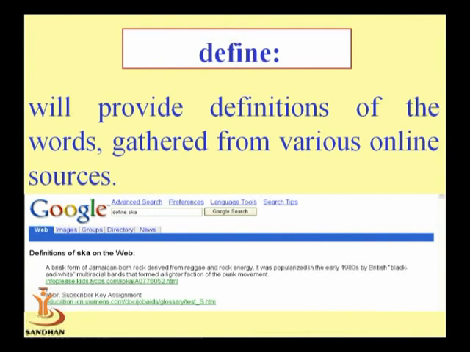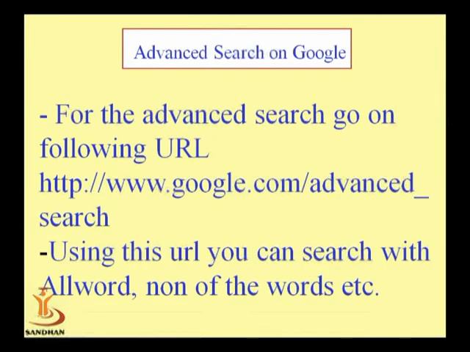Now after that we move on to advanced search. What is the advanced search? Before we search on Google, Google provides us the advanced search procedure, which supports specific searches. For example, if you want to search by title, you just have to give the title. If you want to search for a specific word from the document, you provide that specific word.